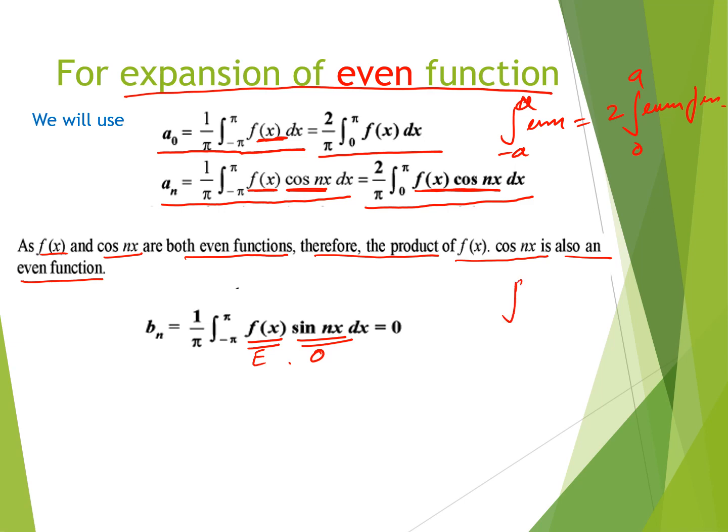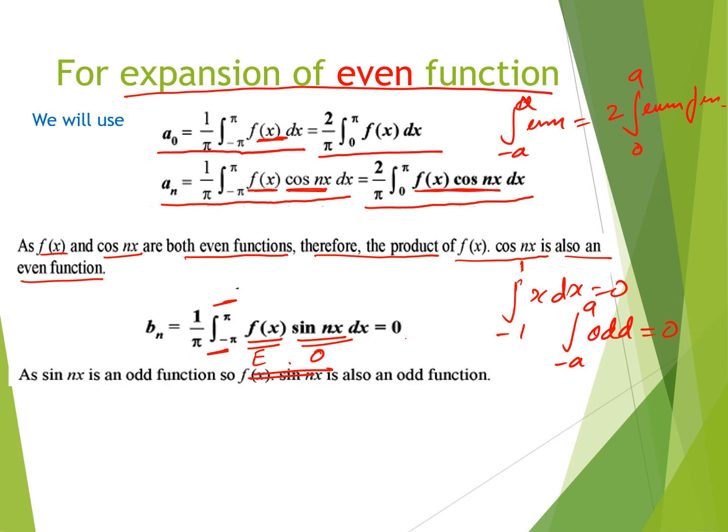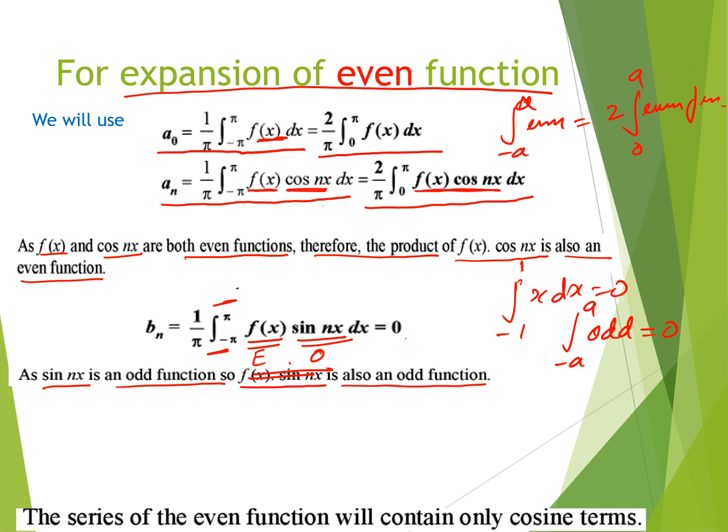As I explained previously, the integration from minus a to plus a of an odd function is equal to 0. Because the limit is minus pi to plus pi and this is an odd function, the result will be 0. As sin nx is an odd function, f(x) sin nx is also an odd function.